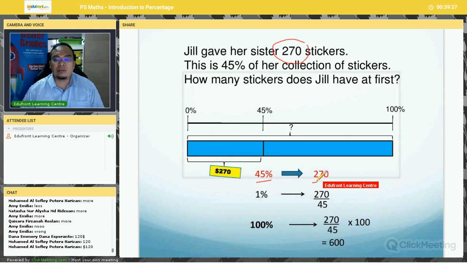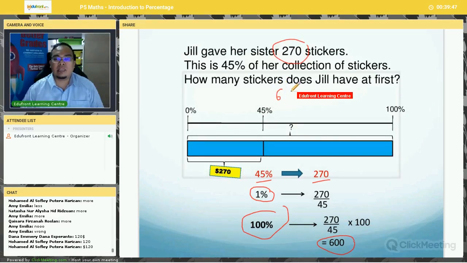So 45% is 270. So we find 1%, 270 divided by 45. And then we find 100%, we multiply by 100. So you get 600. So you can see here, the total number of stickers that Jill had at first is 600. So 600 is from here to here. Ignore the dollar sign, there's an error here. So it's just 270 stickers. So the total number of stickers that she has is 600 stickers.